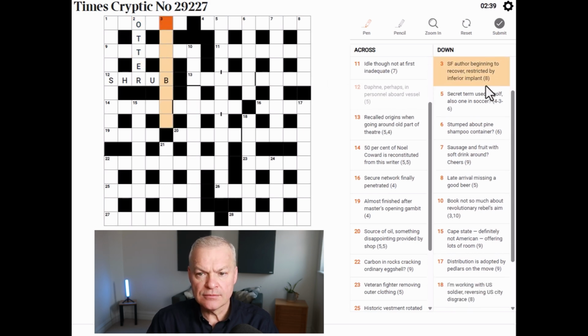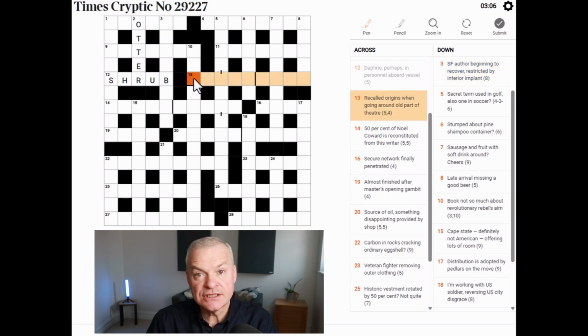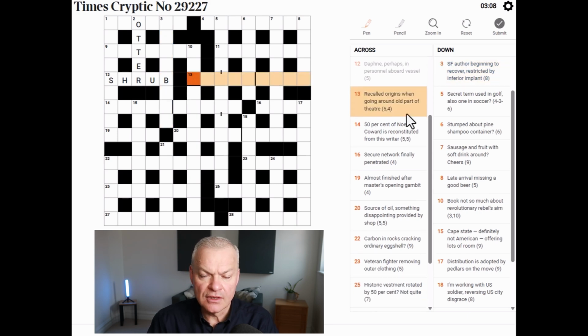SF author, beginning to recover, restricted by inferior implant. SF, I think, is an abbreviation for science fiction. Beginning to recover could be the initial letter of recover. Restricted by, or included in. Inferior implant. Not getting that. Let me continue with the acrosses.